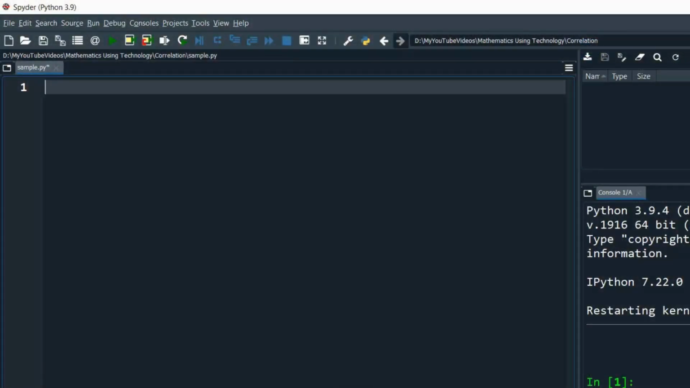Now, to explain the use of the if else statement, I am going to write a program to check whether the entered number is an even number or an odd number.